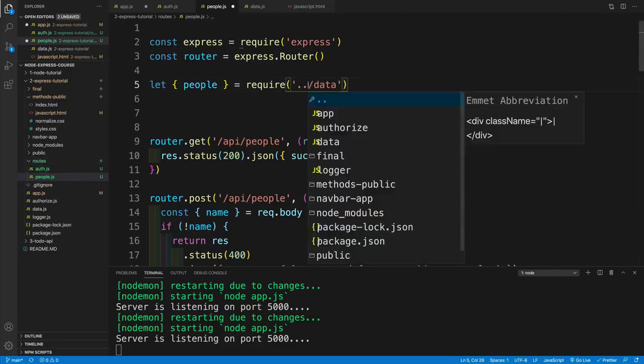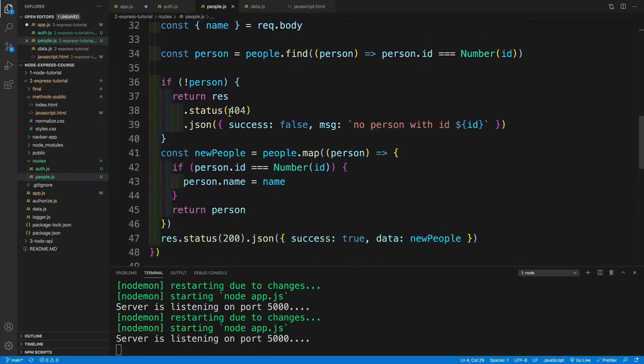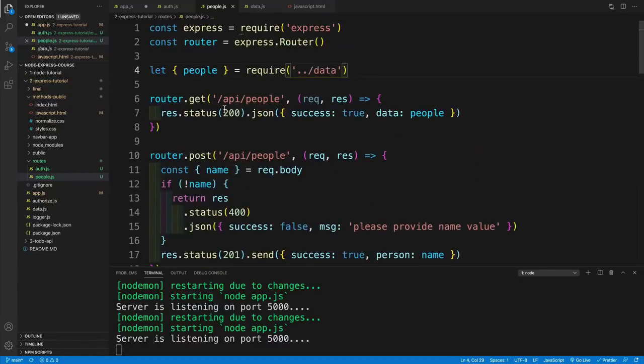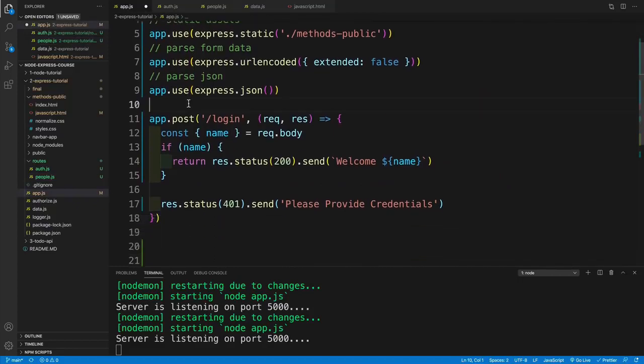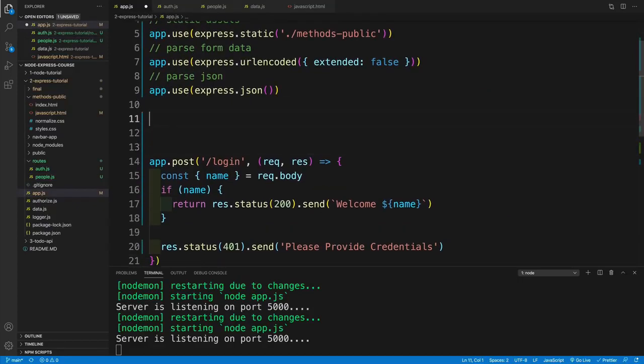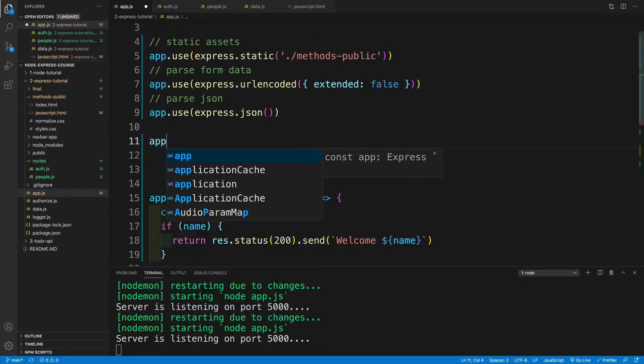So I guess I'm going to go below the router. I'm going to look for my people. Otherwise, my functionality won't make sense. And in this case, remember, we are sitting already in routes. So I need to go two levels up and I still need to look for my data, correct? So now, of course, our functionality should work. Hopefully we don't have some weird bugs.